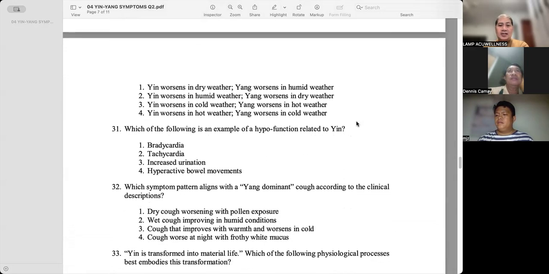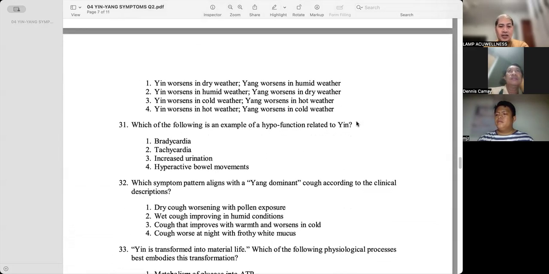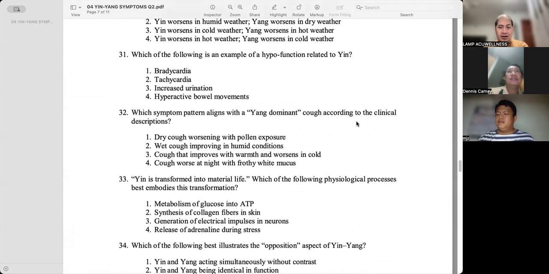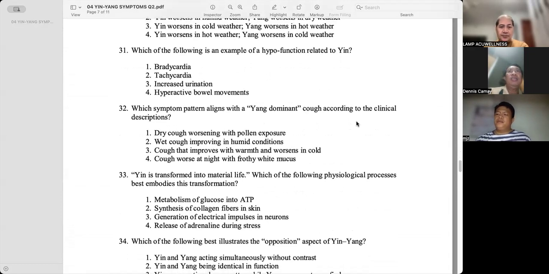Which of the following is an example of a hypofunction related to yin? Bradycardia. Which symptom pattern aligns with a yang dominant cough according to the clinical descriptions? Dry cough worsening with pollen exposure.